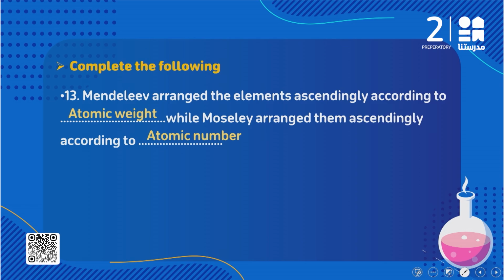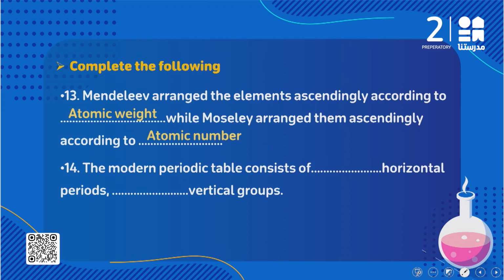Do you remember in the modern periodic table, we classified or arranged the elements according to number one, their atomic number, and number two, the way of filling the energy sub levels with electrons. Okay, question 14. The modern periodic table consists of how many horizontal periods? We said we have 7 periods. And how many vertical groups? We have 18 vertical groups.